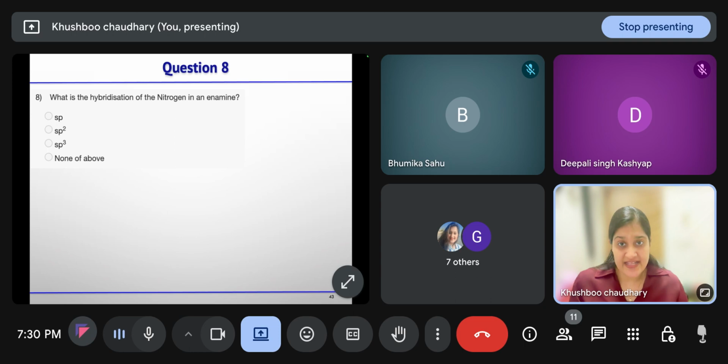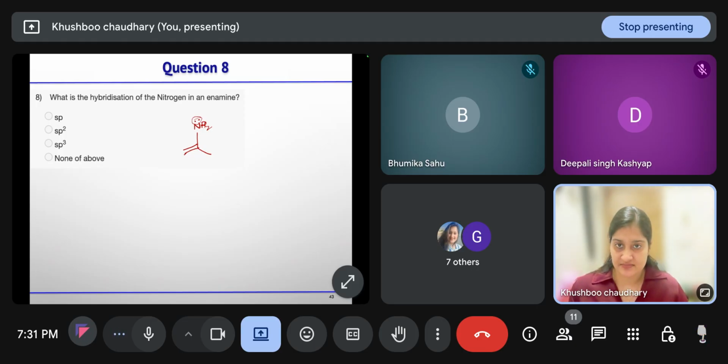Then hybridization of nitrogen in enamine. This is your enamine. In this case, or it can be R also. What is the hybridization of nitrogen? How many bonds is it forming?